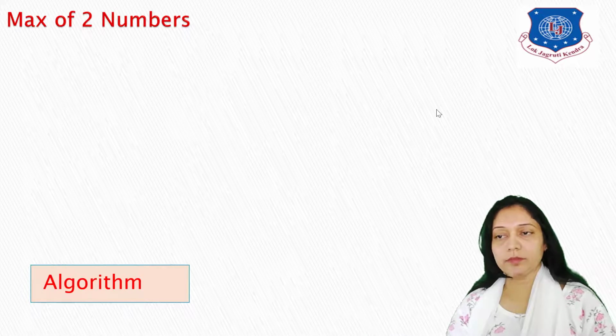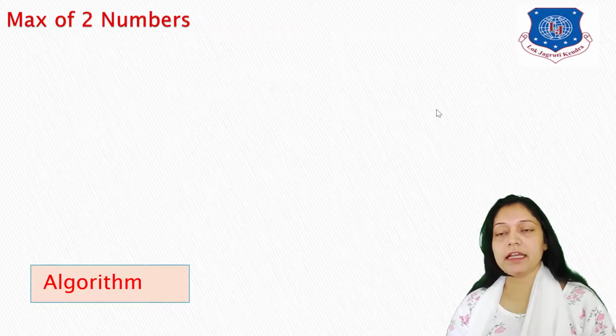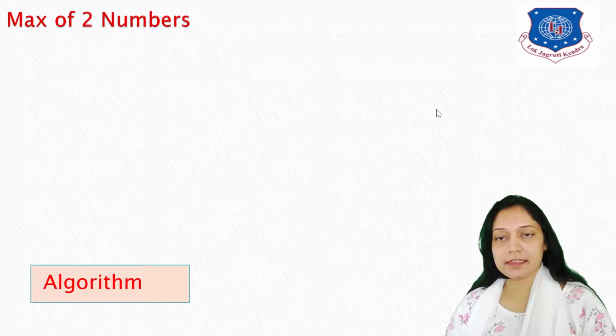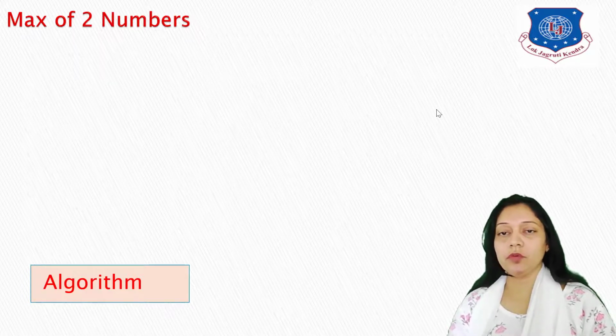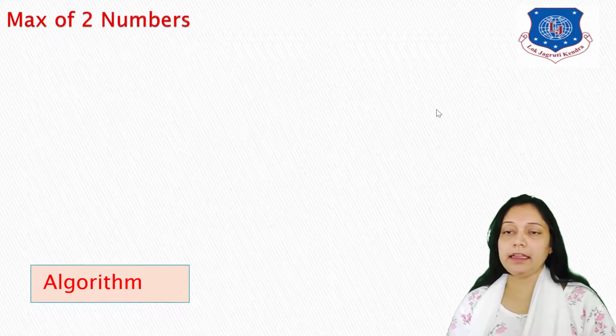Let's come to the next one. The next example is finding the maximum of two numbers. In this particular example, we are going to introduce a new symbol, that is the decision symbol, the conditional symbol. So let's see how to test some conditions, how to incorporate a condition in an algorithm and in a flowchart.